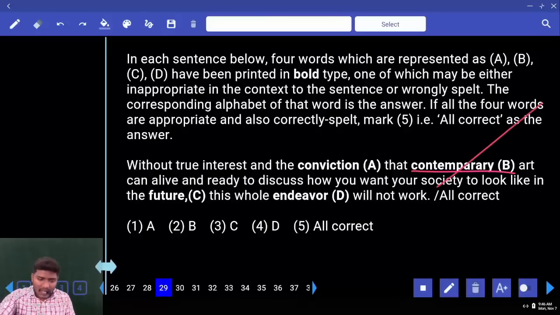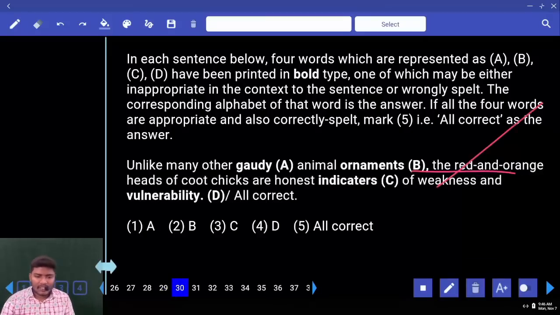PO, that's your answer. Next, move to 30. Gaudy animals, ornaments, indicators vulnerability. Gaudy is nothing but like colorful, showy, shining garments, ornaments. For example, some people wear this one, tiger claws, just like shining one. Do you know? Yeah, that is called gaudy animal ornament.